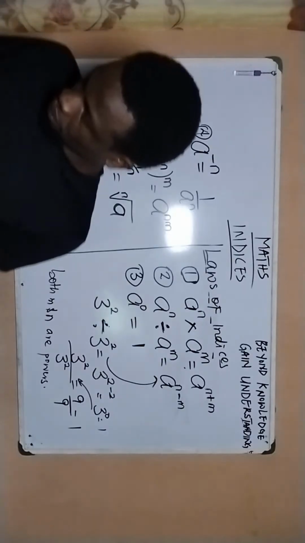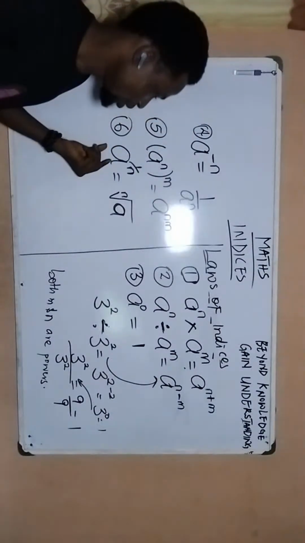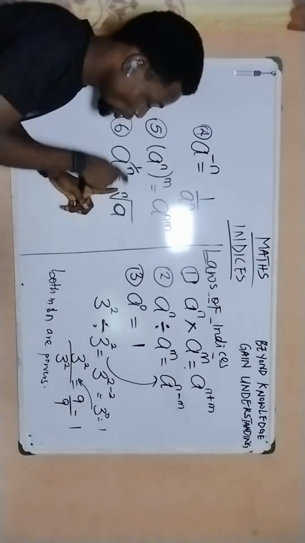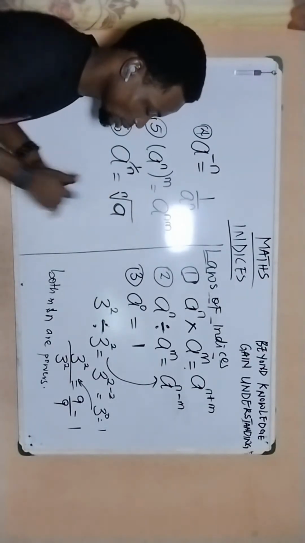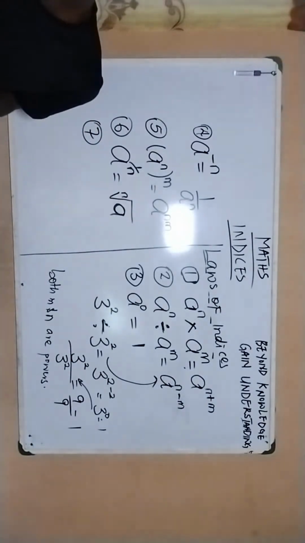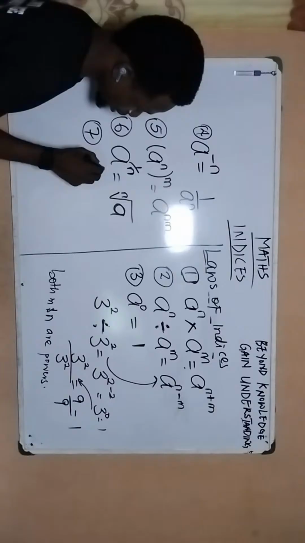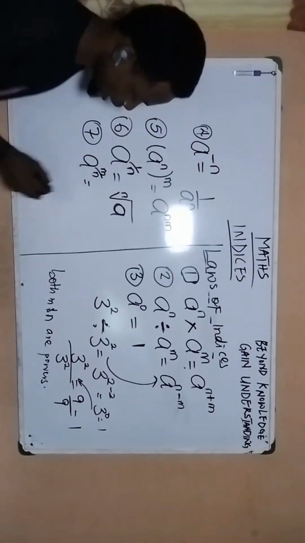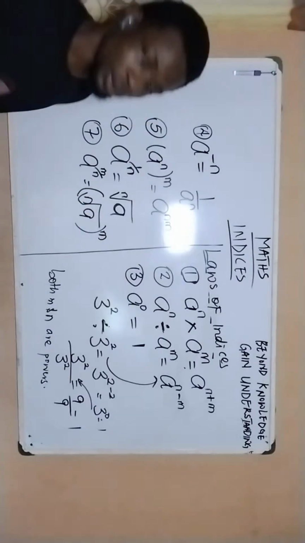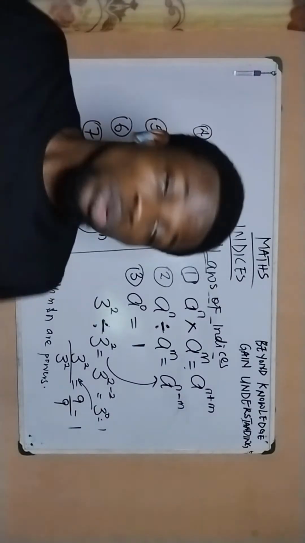Alright, coming back to this. If you have a base raised to the power of a fraction, it simply means the root of the denominator of the fraction, the n root of a. And so the next one, a to the power of m over n, simply means the n root of a, then raised to the power of m. So this is how to express all the laws of indices put together.